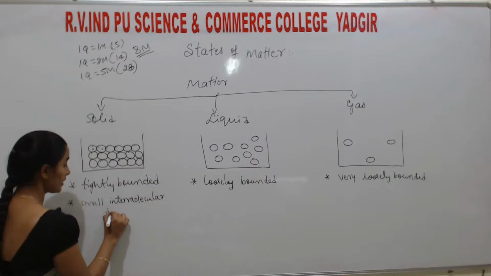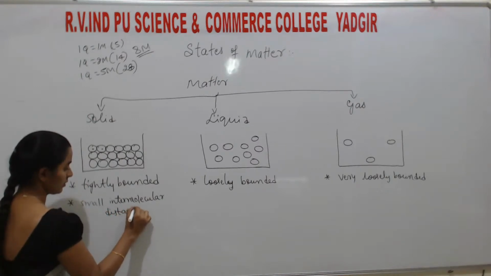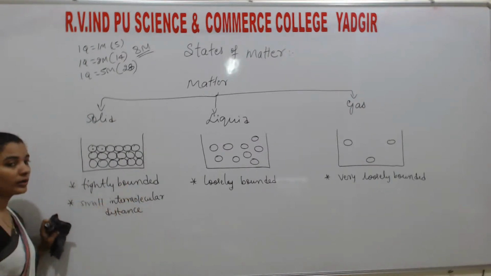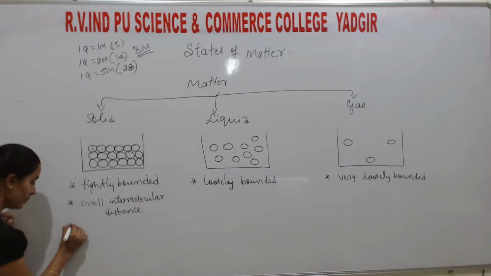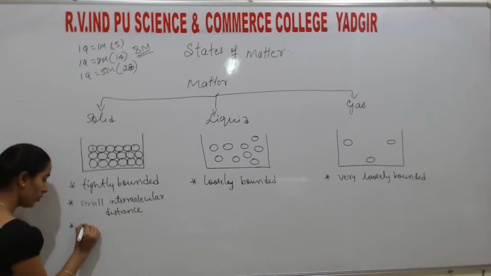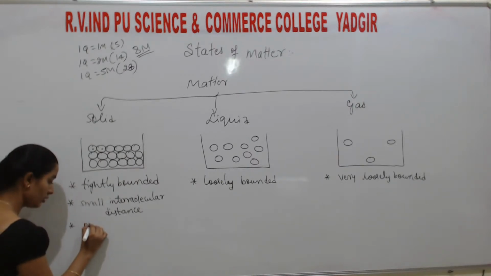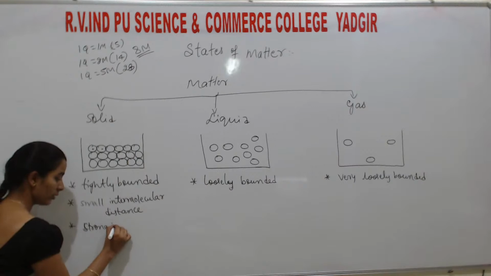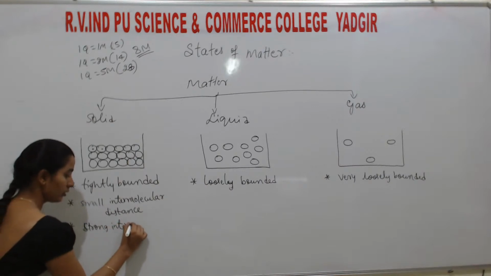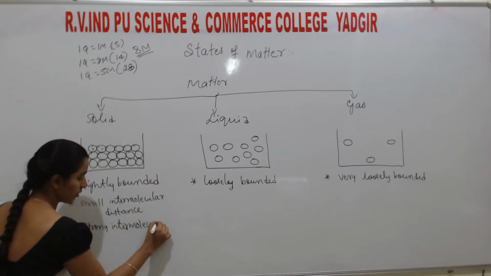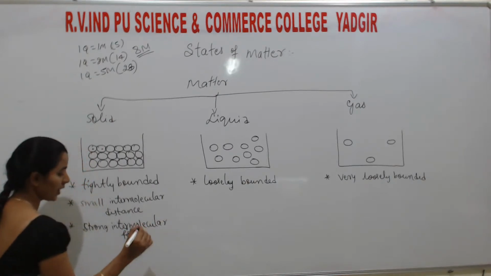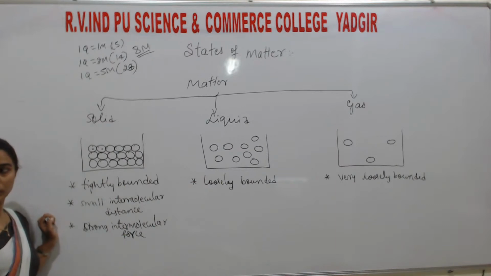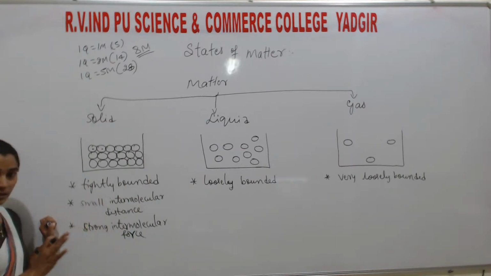So here they have small intermolecular distance. But at the same time, they have strong intermolecular force. So this is the basic thing we need.